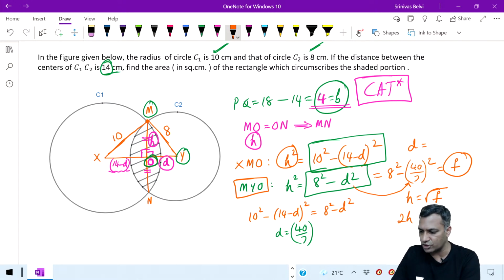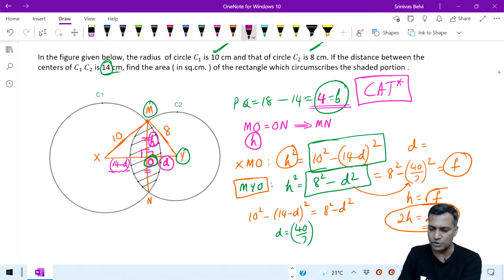But what you wanted was 2H. 2H is equal to 2 times root F. I'm just giving you a roadmap. You get 2 times root F. Once you get 2 times root F, go back and substitute that in your answer. That is your length. Therefore, length is equal to 2 root F.